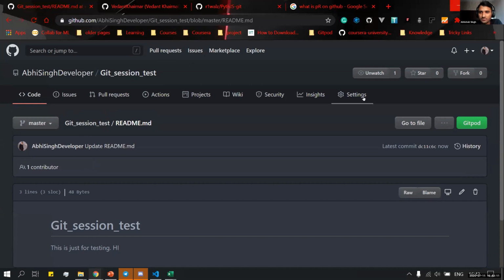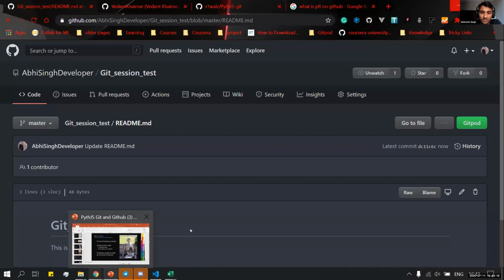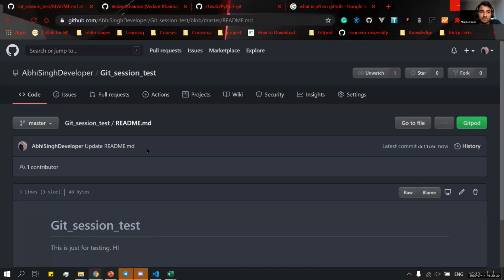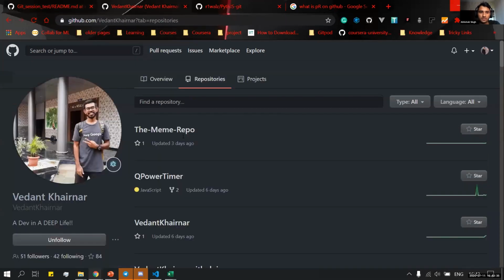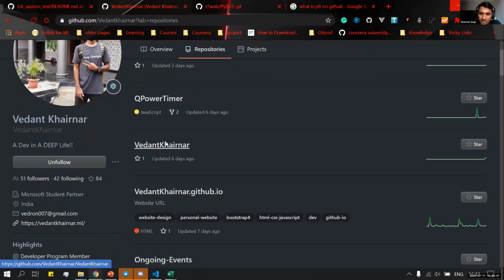So now here come a few specific terms of GitHub. First of all, we will see what forking a repository is. For forking, let us go to another person's repository. This is Vedant's profile, and he has repositories listed over there.